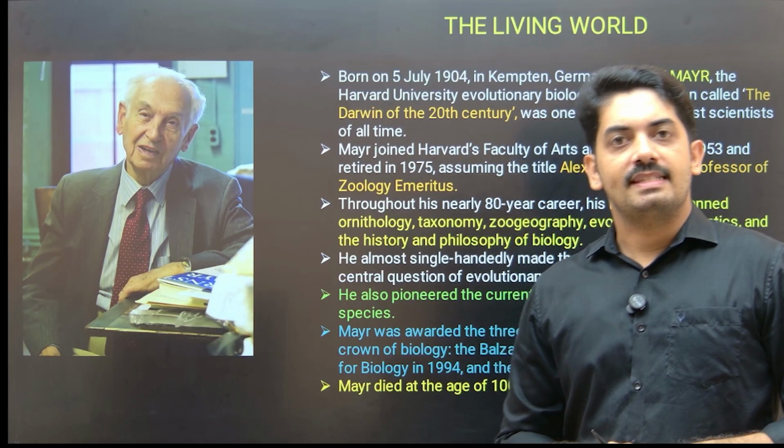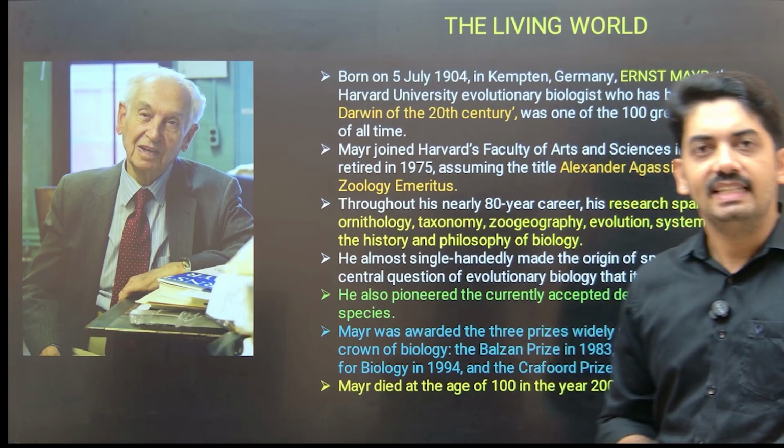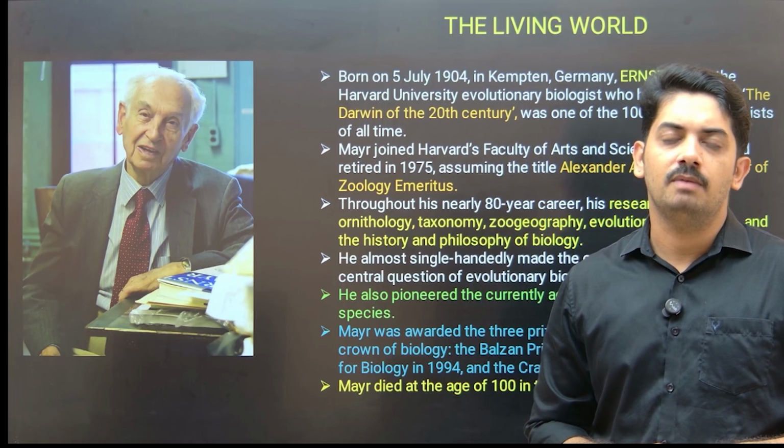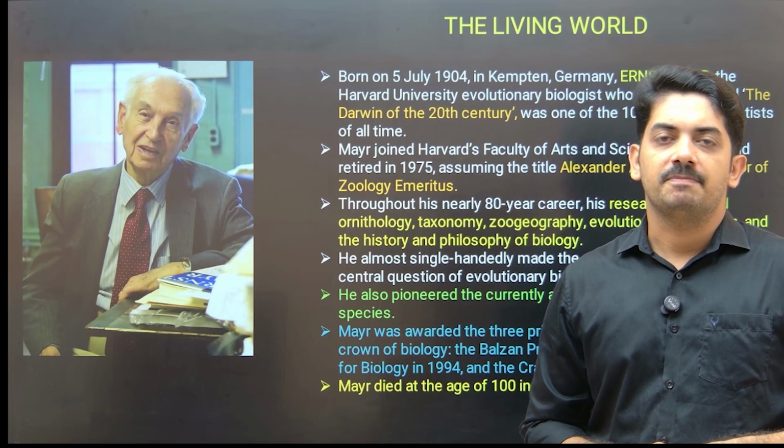Today we are going to discuss the topic The Living World, which is the first topic from first PUC biology.